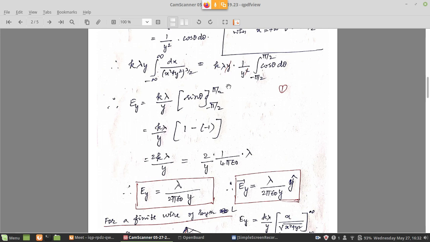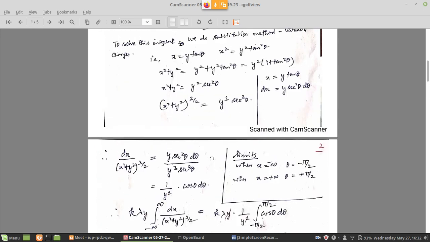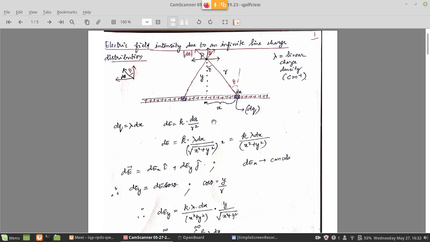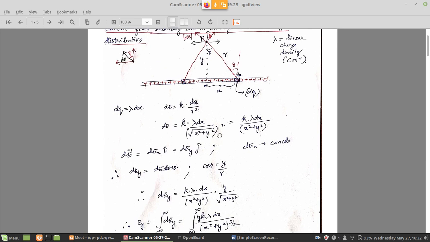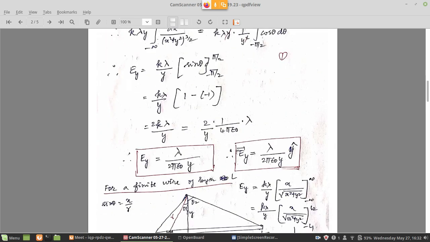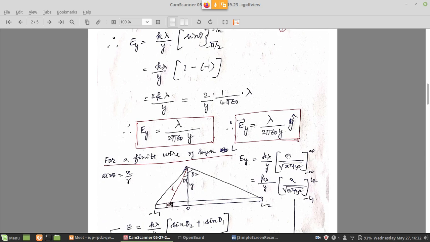So going one step backwards, sine theta from the diagram is x by r, and r is the square root of x square plus y square. So instead of sine theta, you put x divided by the square root of x square plus y square. So k lambda by y into x by square root of x square plus y square. The limit is now minus infinity to plus infinity.